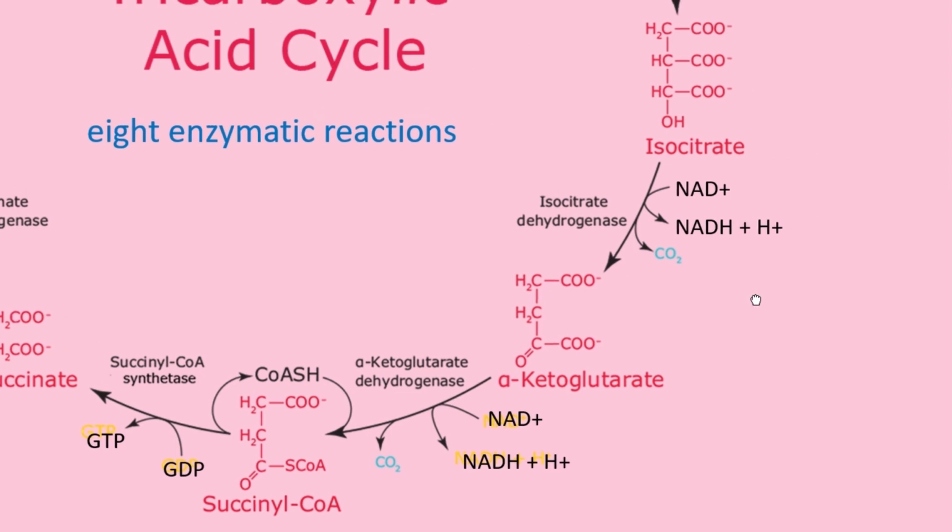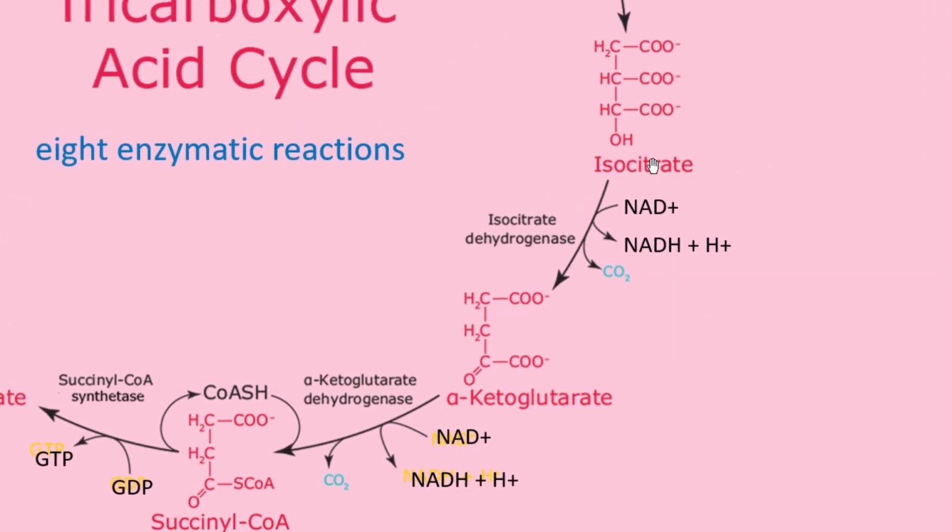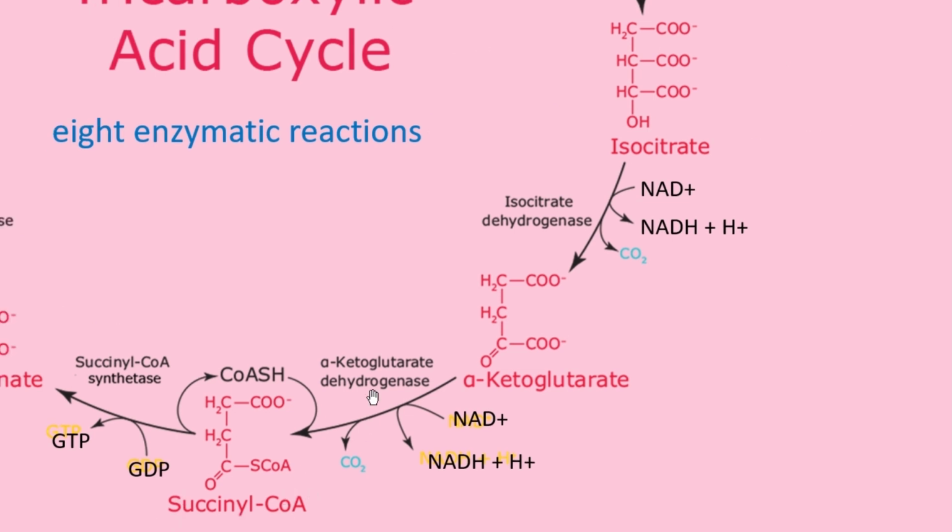So these two successive steps, isocitrate to alpha ketoglutarate and alpha ketoglutarate to succinyl CoA, have some similarities. NAD plus is converted into NADH and H plus in both cases, and in both cases the enzyme is a dehydrogenase. For the conversion of isocitrate to alpha ketoglutarate the enzyme is isocitrate dehydrogenase, and for alpha ketoglutarate to succinyl CoA the enzyme is alpha ketoglutarate dehydrogenase.